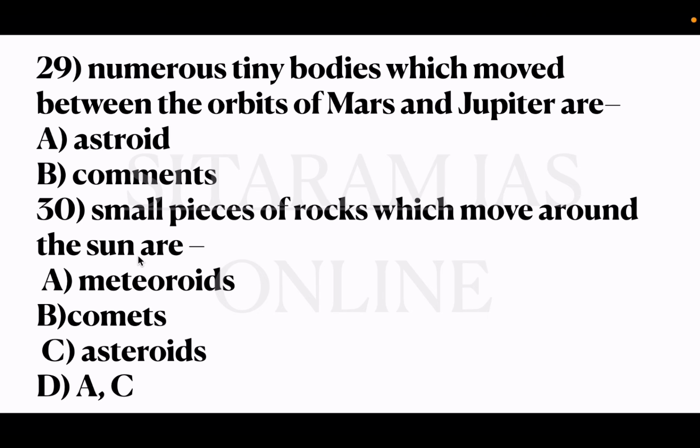It is generally present in the outer space out of the solar system. So comets are not included in this. So option A and C are the correct answers. They are small pieces of rocks. But asteroids, the meteoroids are smaller than these asteroids when compared to size. So option D is the correct answer.